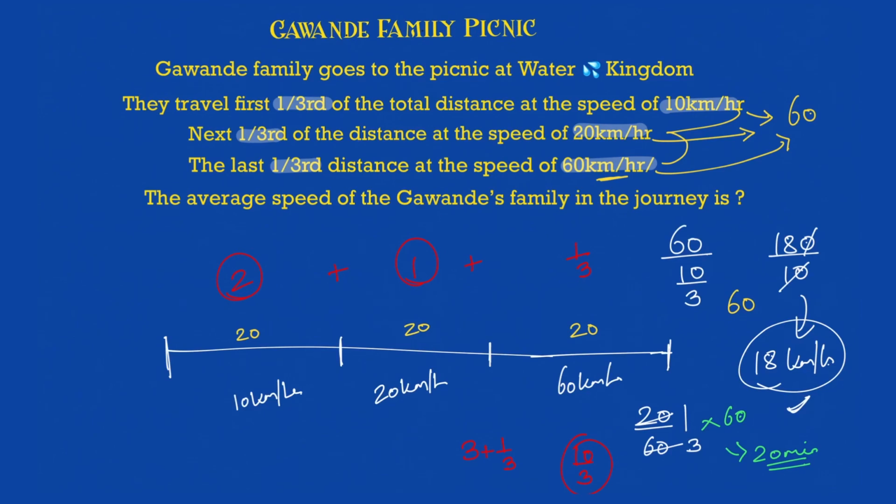Now what complication can happen with that? I can divide it into 4 parts: 1/4, 1/4, 1/4, 1/4. Okay, all that you have to do is check out the 4 numbers, take their LCM, divide the entire journey into 4 different parts, take the total time, and find the total distance which would have already been taken by means of LCM. Total distance upon total time will always be your average speed.